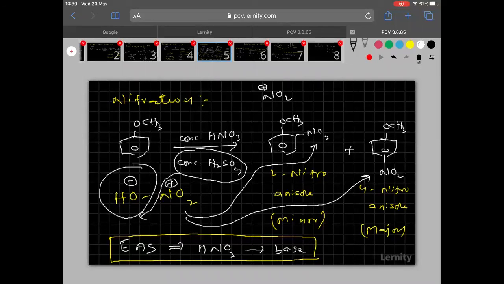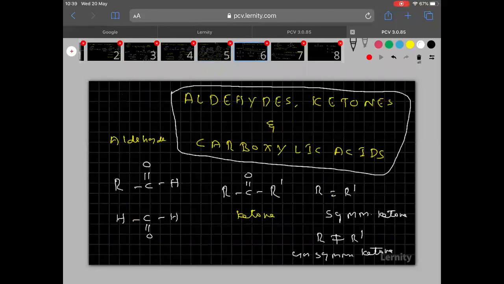Tomorrow the exam is on alcohols, phenols and ethers only. Then here I started the next lesson, aldehydes, ketones and carboxylic acids. It is a very, very important and very big lesson having the highest weightage.